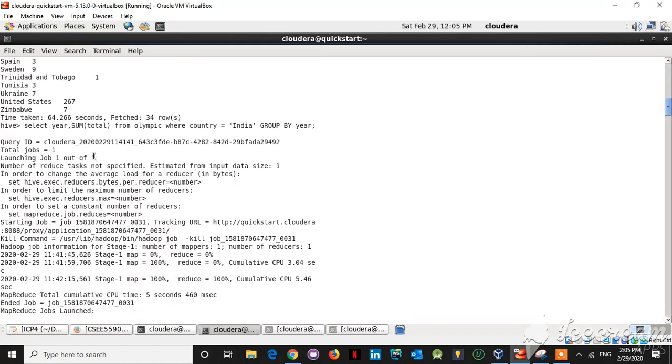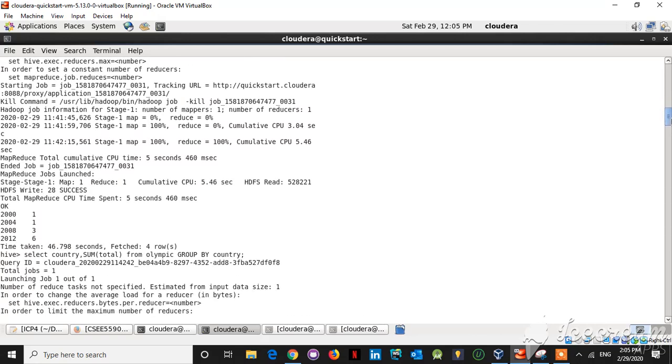And in the next query, for the country India, we have found out the number of medals India got in each year. So we are grouping by the year. And here is the output.